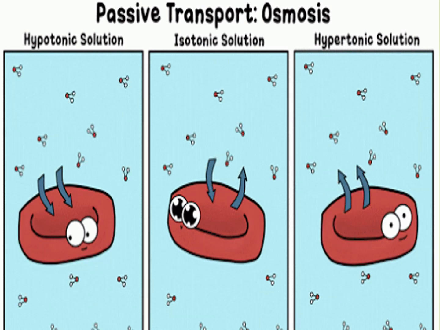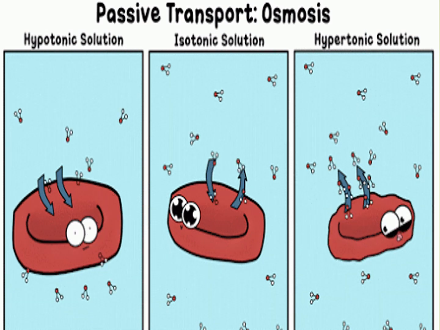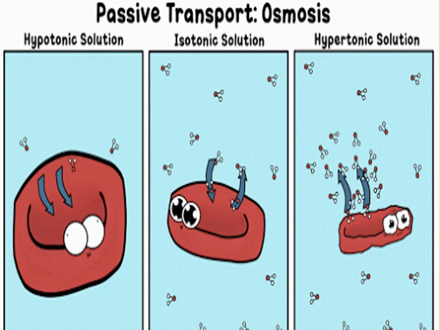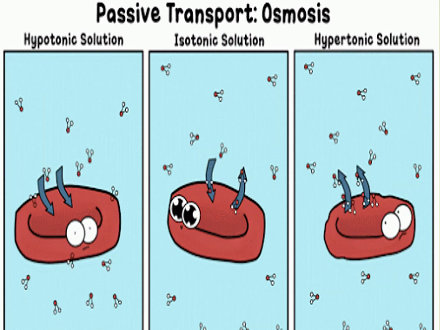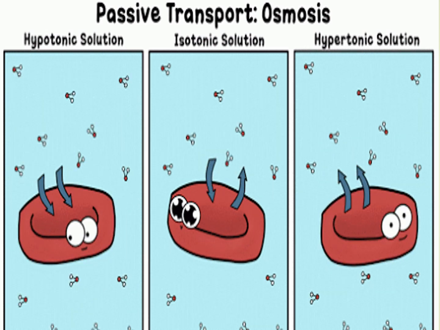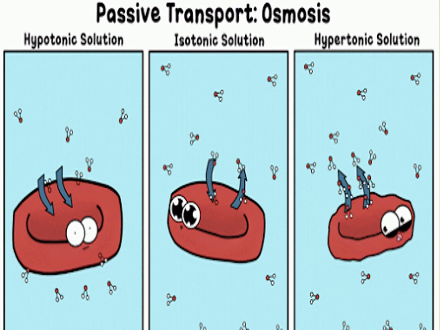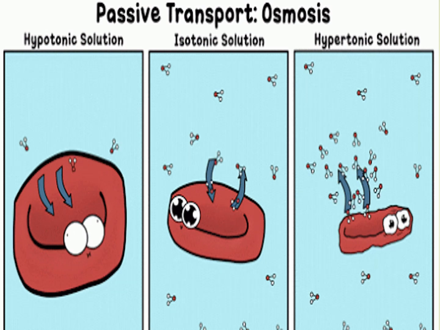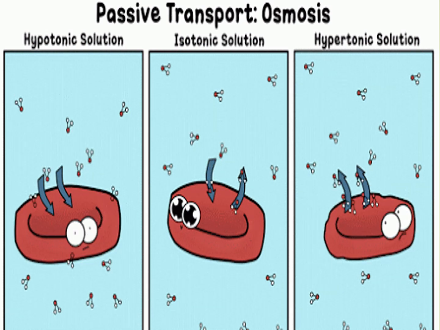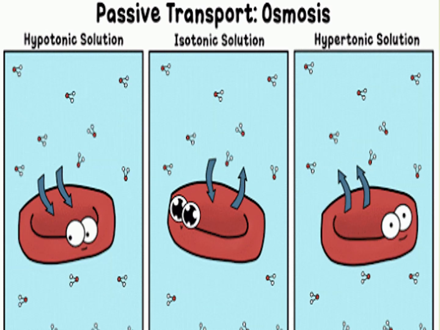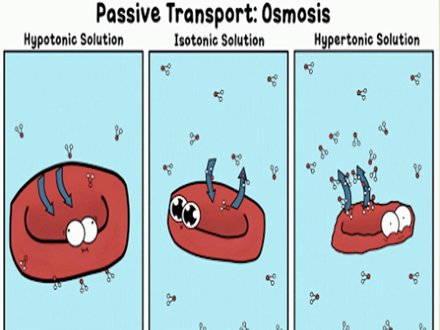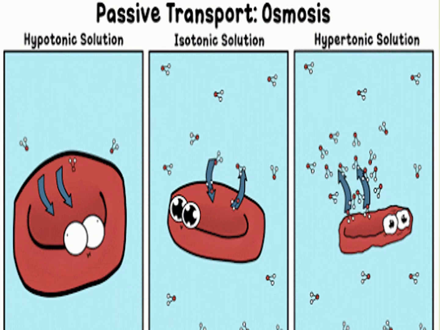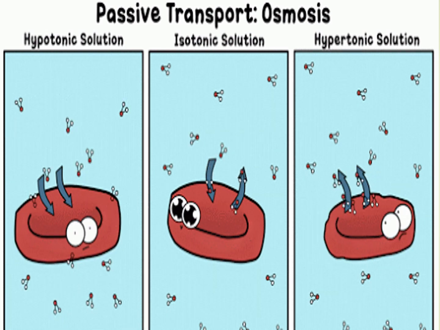Hypotonic solution is where the cell has less water than the outside medium. Okay, so what is water going to do? Water is going to move from high concentration to low concentration. So the water will move into the cell because the cell has less water. This movement of water from high concentration to low concentration is called endosmosis.